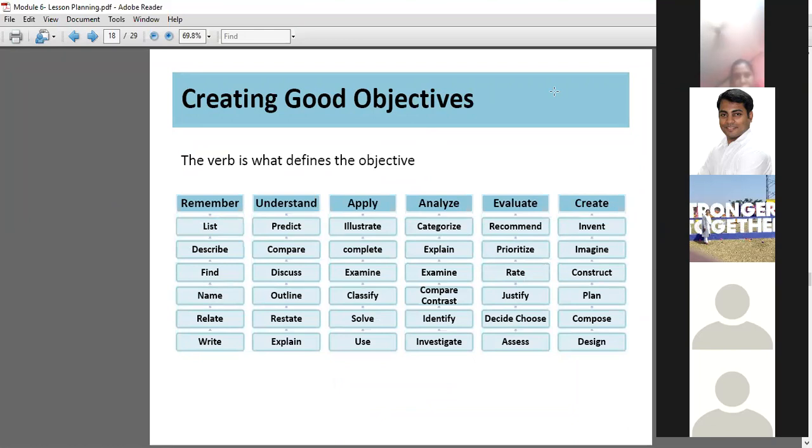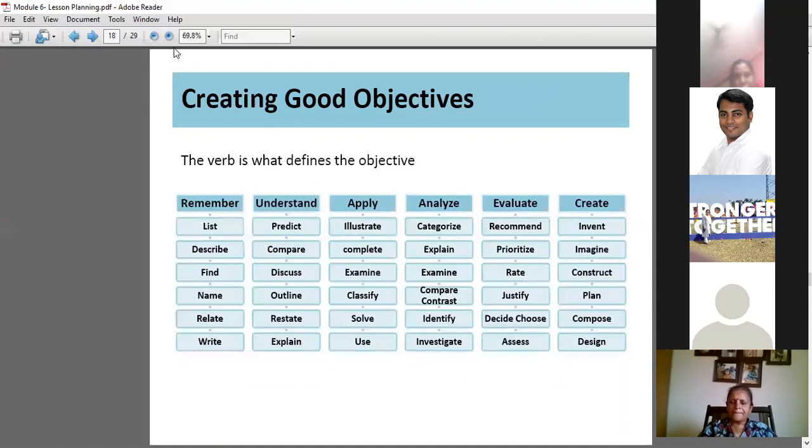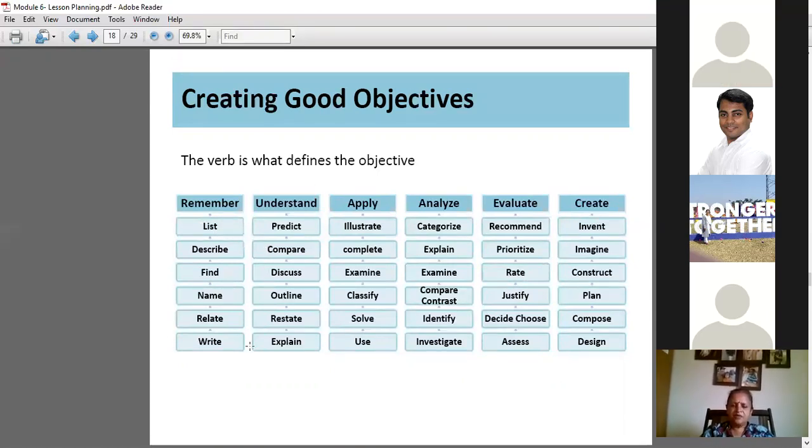Can you read out what is written under the heading remember? List, describe, find, relate, name, write. Right. And understand? Predict, compare, discuss, outline, communicate, and explain. Okay. So now I had given you an example of plants.